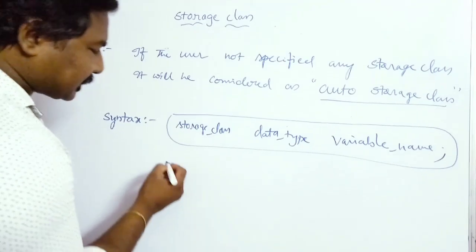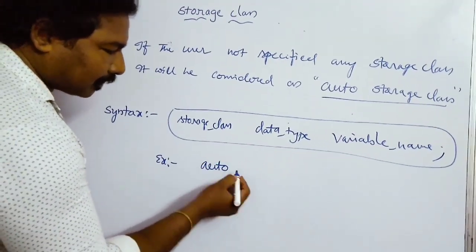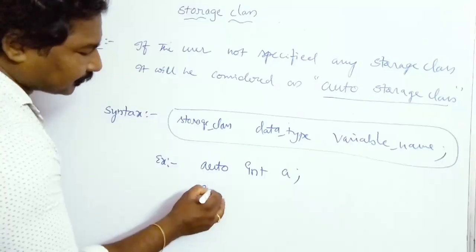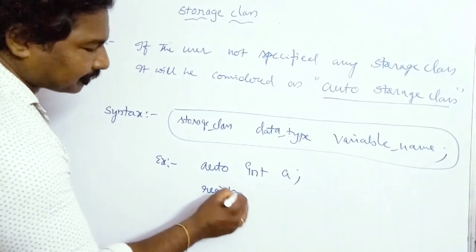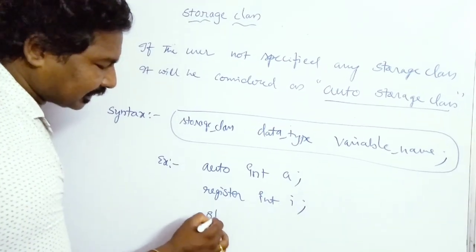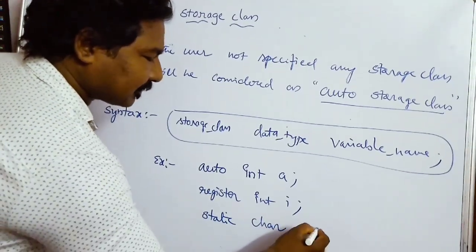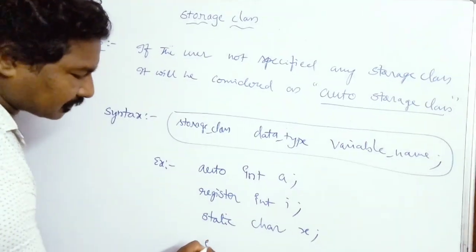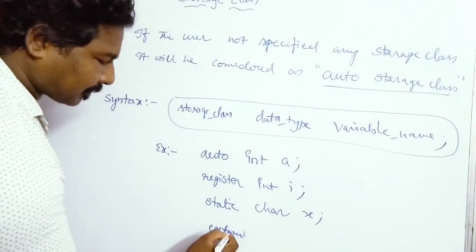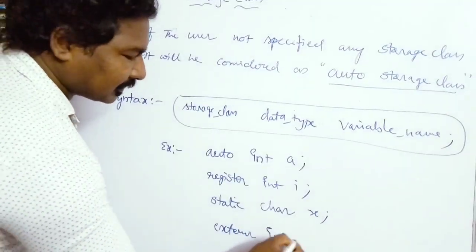Some examples for this syntax are: auto int a, or register int i, or static char x, or extern int a.